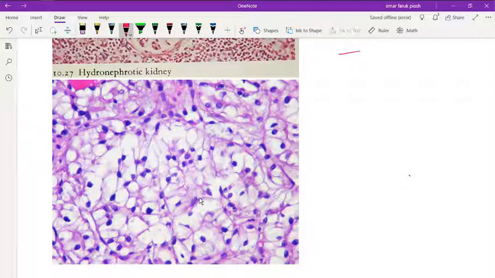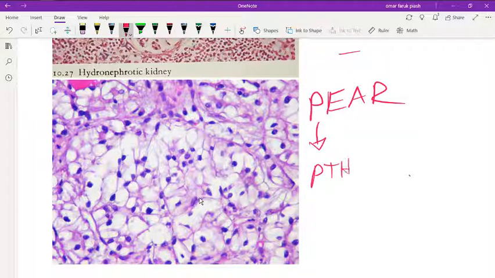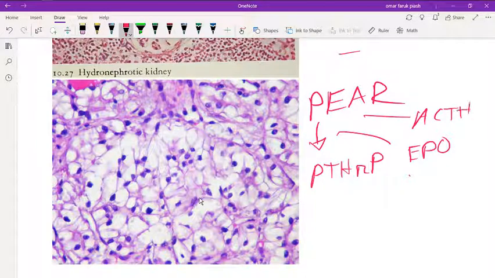and smoking. And you know that in this type of cancer there is a chance of developing paraneoplastic syndrome. The paraneoplastic syndrome can be remembered by the mnemonic PEAR: parathyroid hormone related peptide, erythropoietin, ACTH, and renin.